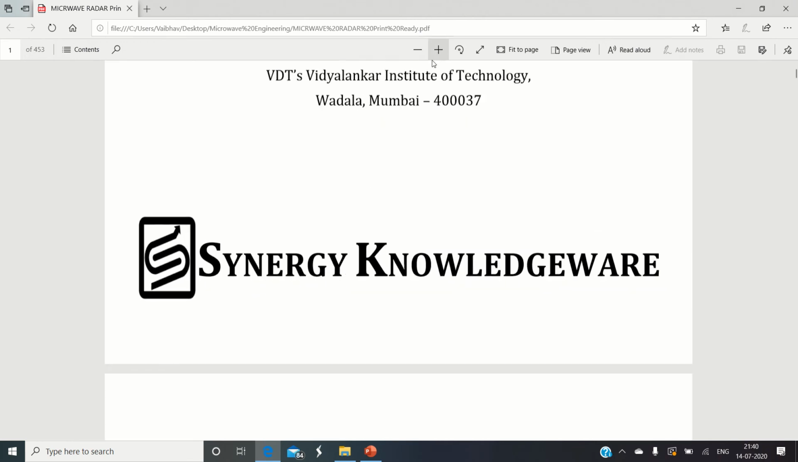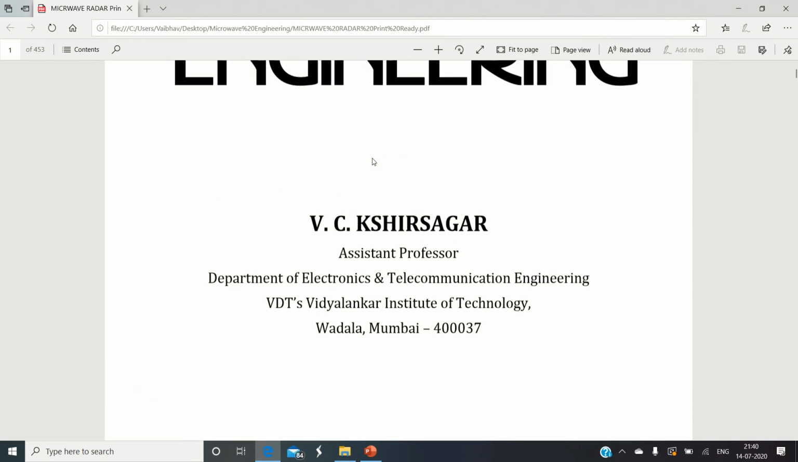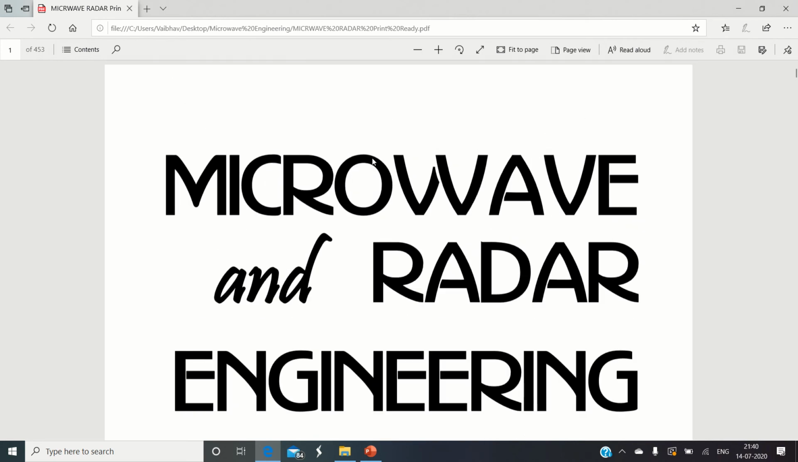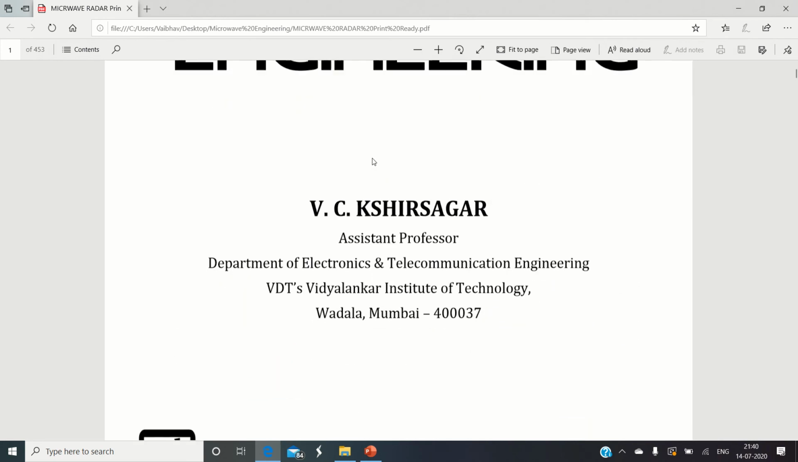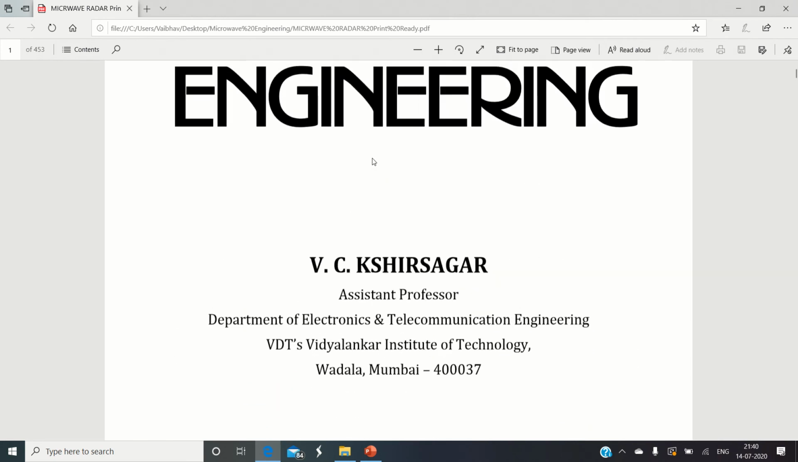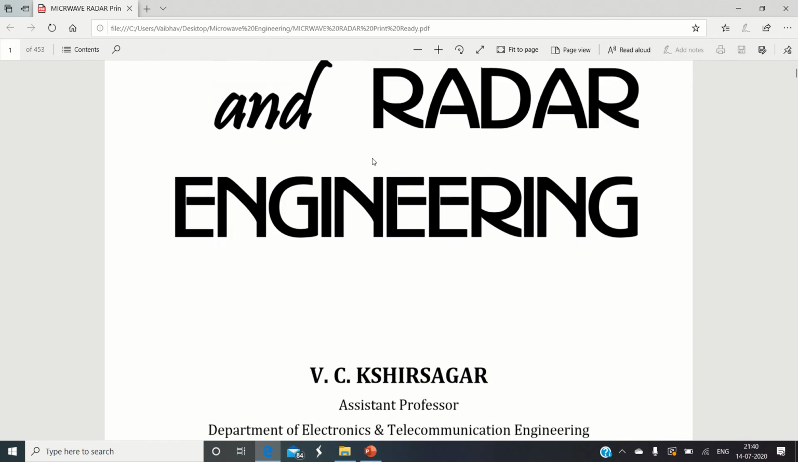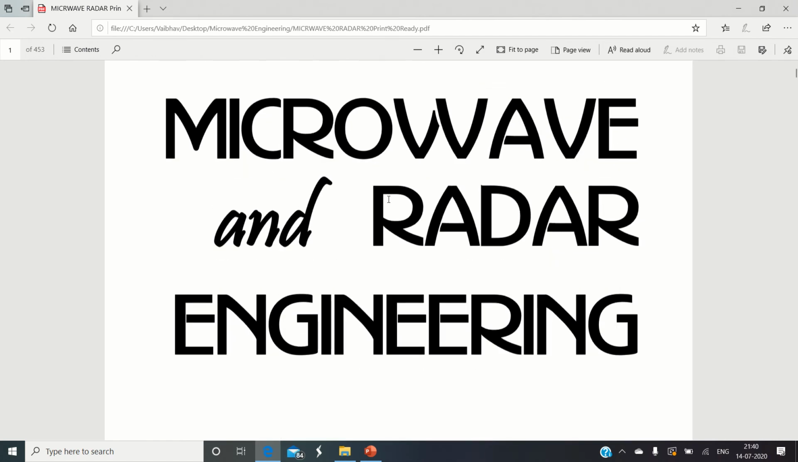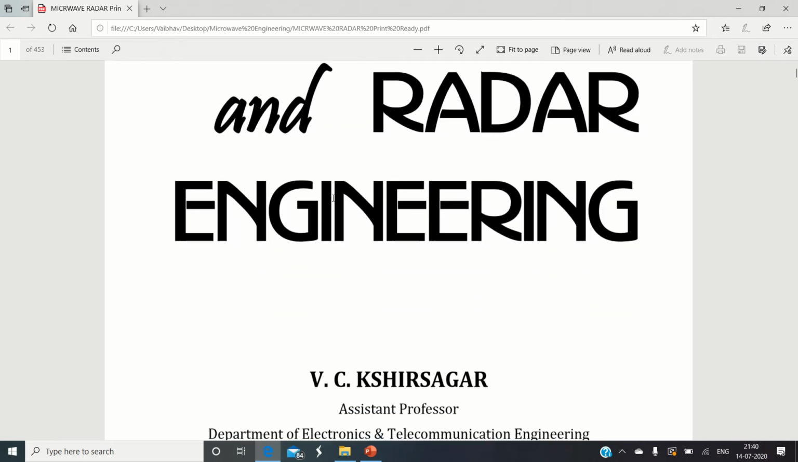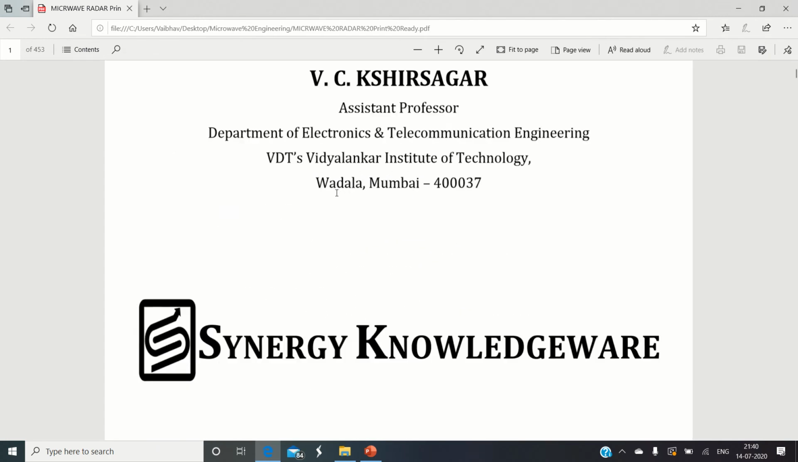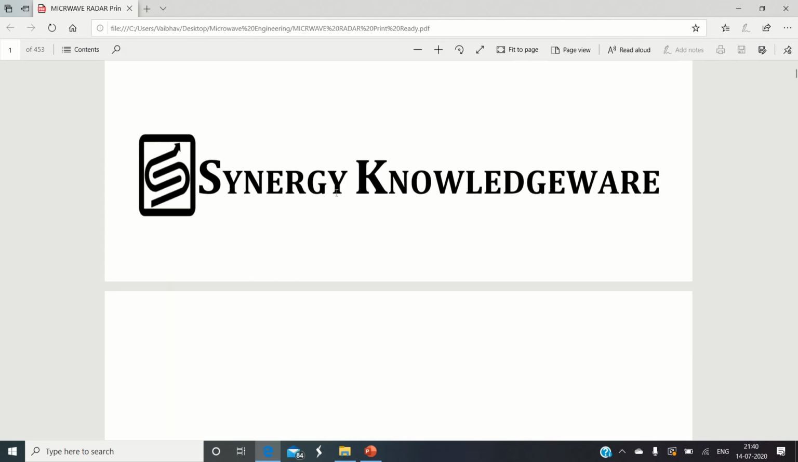Let me maximize it a little bit so that we can visualize it clearly. The title of the book is Microwave and Radar Engineering. Please remember, in order to study the first 4 chapters, I will be making extensive use of my own book, because whatever contents of the syllabus are required are sufficiently covered in this particular book. So I will use my own book to deliver the content of the lectures.